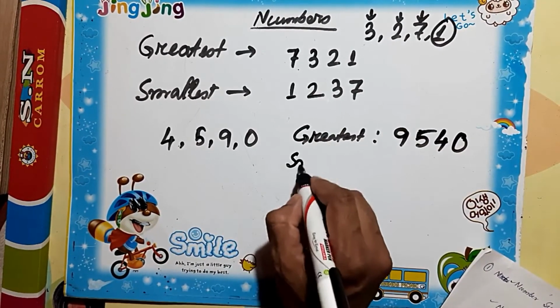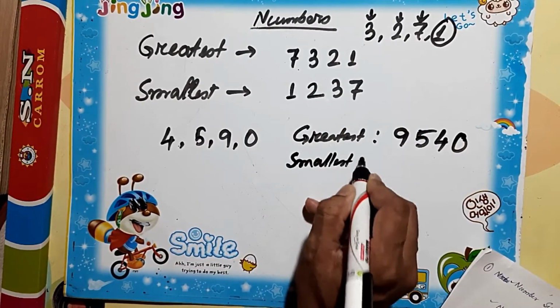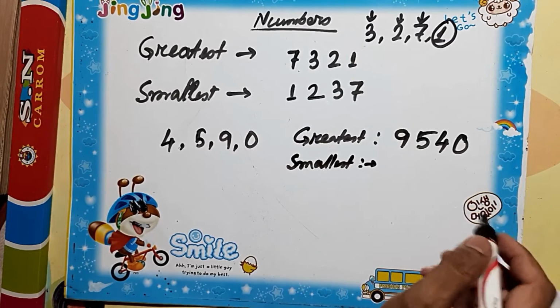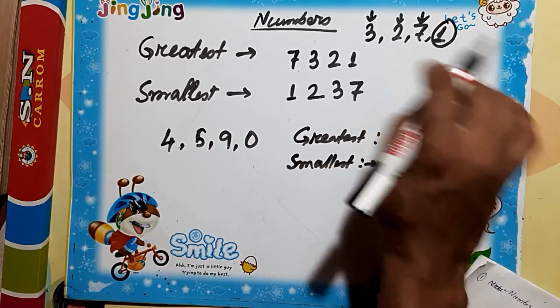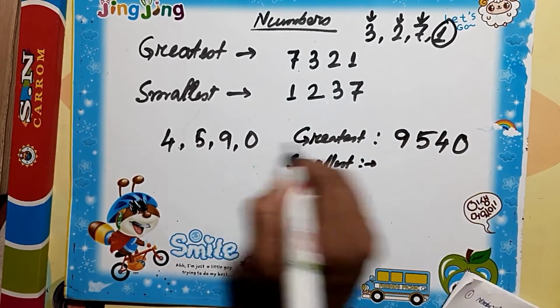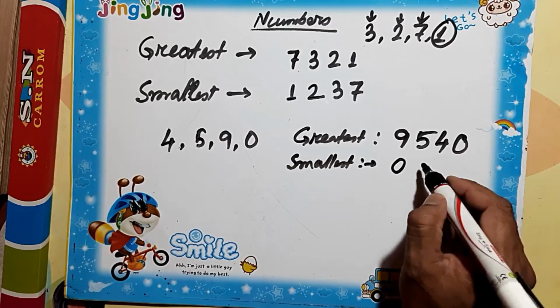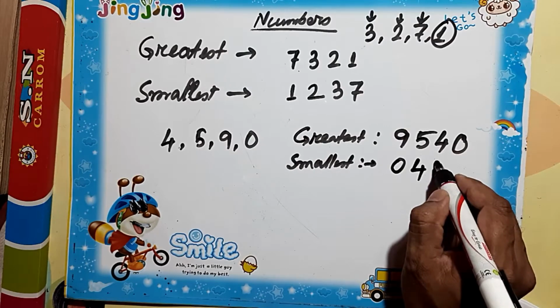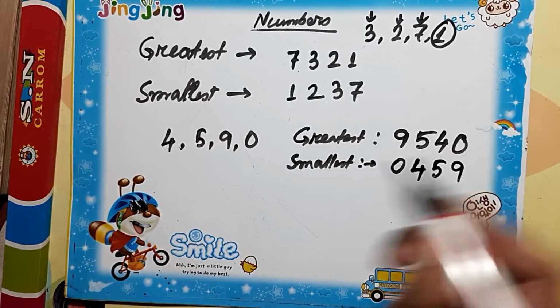But in the case of the smallest number, by the same logic, 0 should be first, then 4, then 5, then 9.